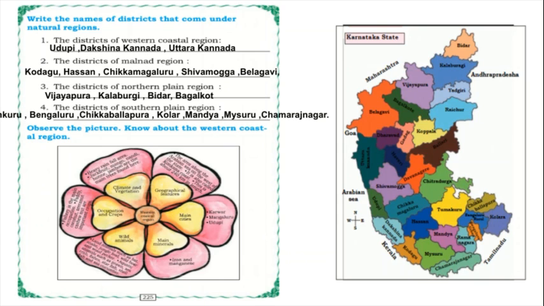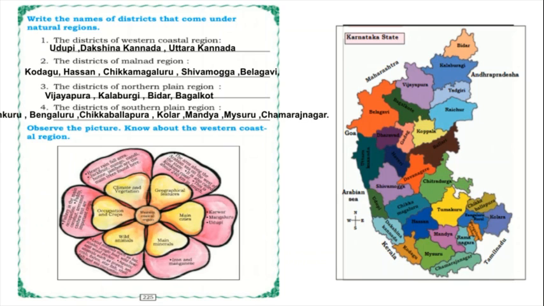And what are the geographical features? The area along the Arabian Sea on the west of the state is also called the Konkan Coast. So what is the other name of the western coastal region? It is the Konkan Coast, and it is about 240 kilometers in length. And what are the main cities?